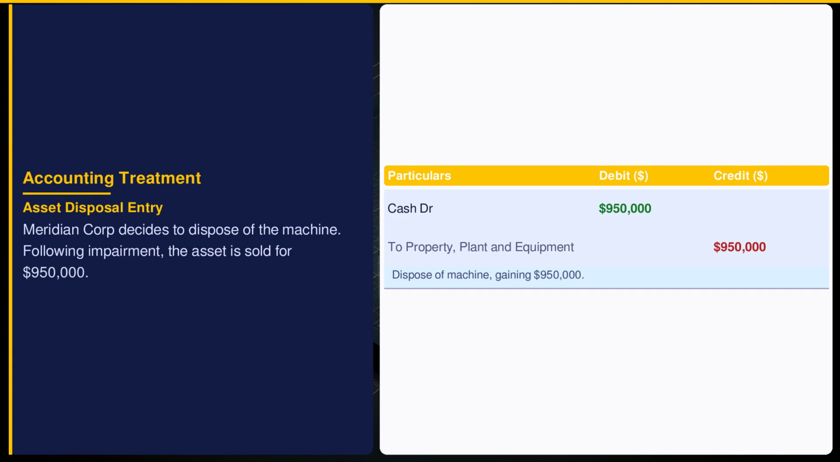Disposal of assets under IAS 16 involves removing the asset's carrying value and recognizing any proceeds. The $950,000 from the sale enters as cash, closing out the asset's book value. Any difference between the sale proceeds and carrying amount affects profit or loss, finalizing the asset's life cycle.